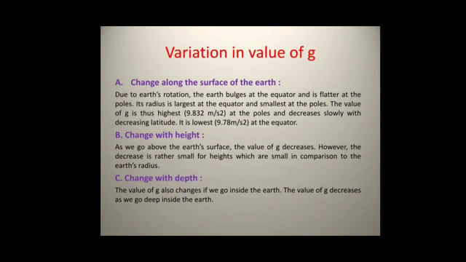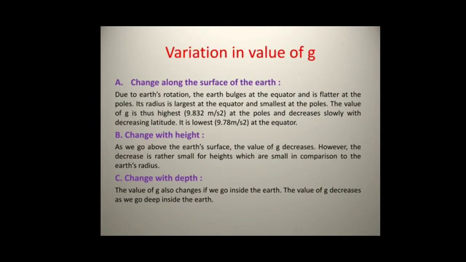We have learned that g is inversely proportional to the square of distance between the two objects. This means that when the distance between two objects increases, the value of g decreases, whereas when the distance between two objects decreases, the value of g increases.